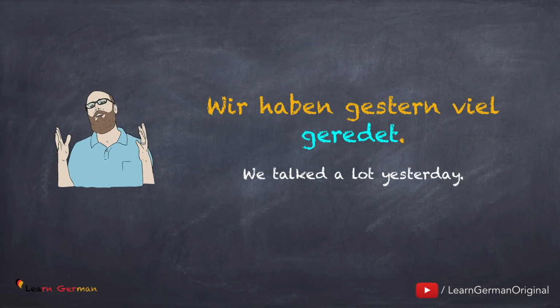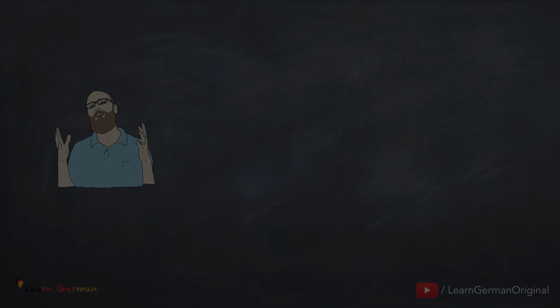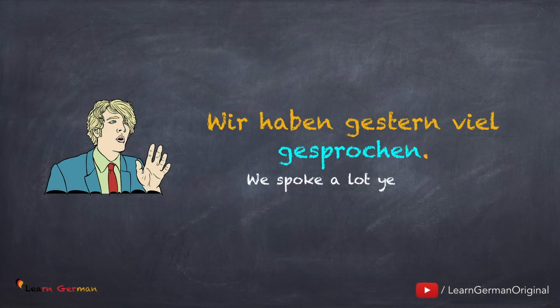Wir haben gestern viel geredet. This means we talked to each other and there was exchange of information. The same sentence can also be made with sprechen. Wir haben gestern viel gesprochen. But in this case, it just means that we spoke a lot, not necessarily with each other, and probably with no exchange of information.